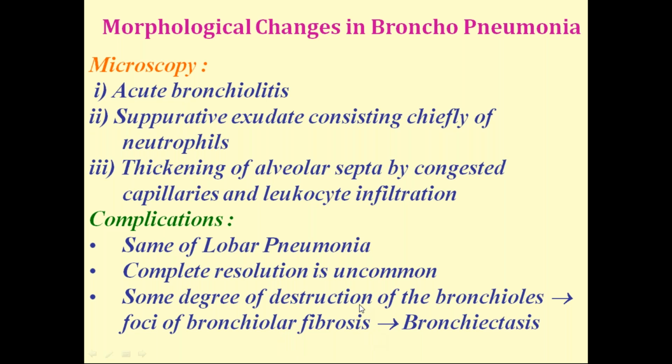So some degree of destruction. But in lobar pneumonia, if we intervene properly with antibiotics, usually the lung will revert back to normal without any consolidation and without any complications. In bronchopneumonia, usually the bronchioles get destroyed, and you'll see bronchiectasis as a complication.